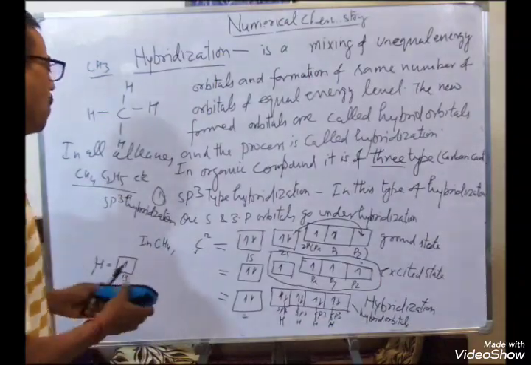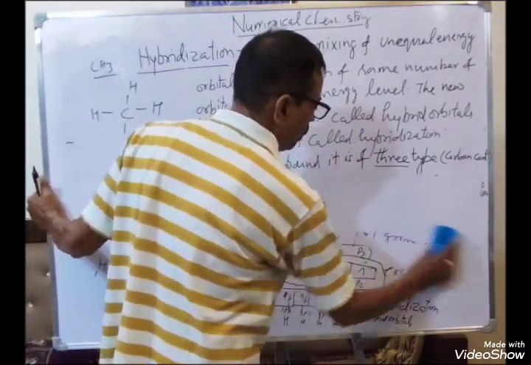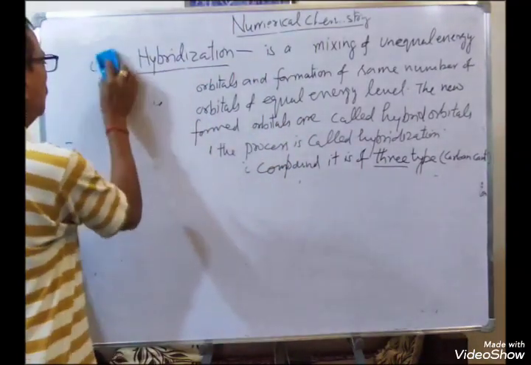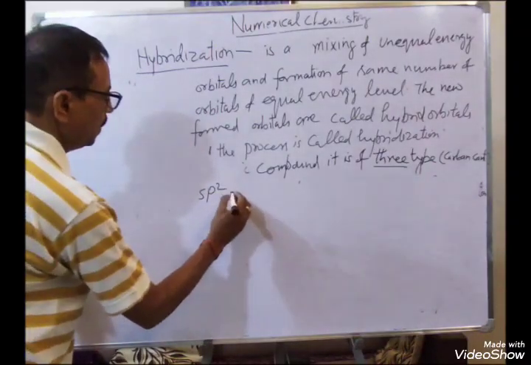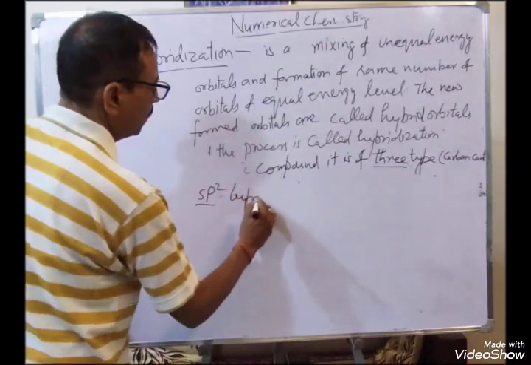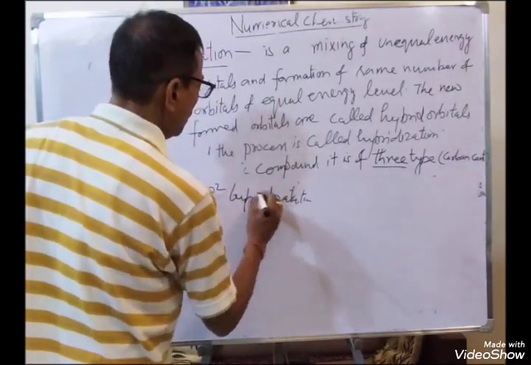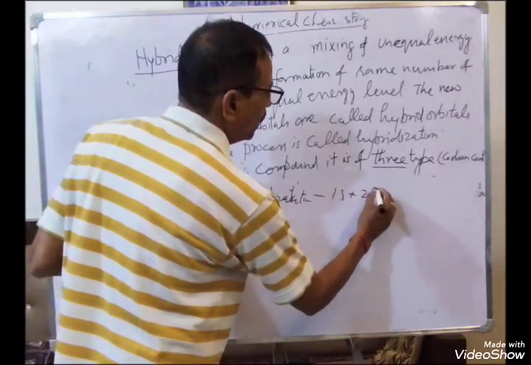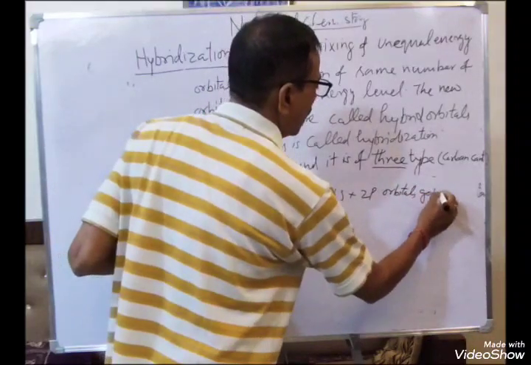The second type of hybridization is sp2 hybridization. It is clear from the name sp2 hybridization, under which 1s and 2p orbitals go under hybridization.